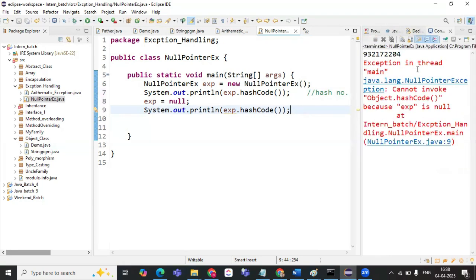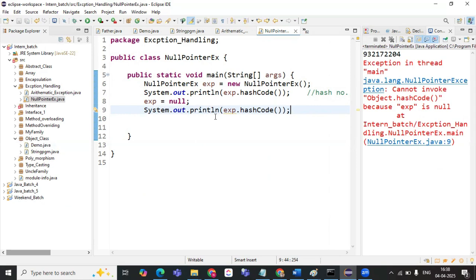In thread main, java.lang.NullPointerException. It cannot invoke the hashCode method because the reference variable is a null value. That is why we are getting this null pointer exception.